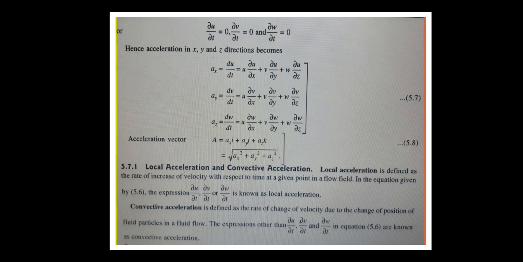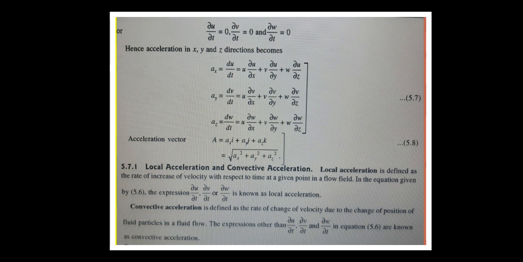Then what is convective acceleration? It is defined as the rate of change of velocity due to the change in the position of the fluid particles. So here the fluid particles move from one place to another. That's why the change in velocity is due to the change of position; when the velocity changes, automatically the position of the fluid particle also changes in the fluid flow.